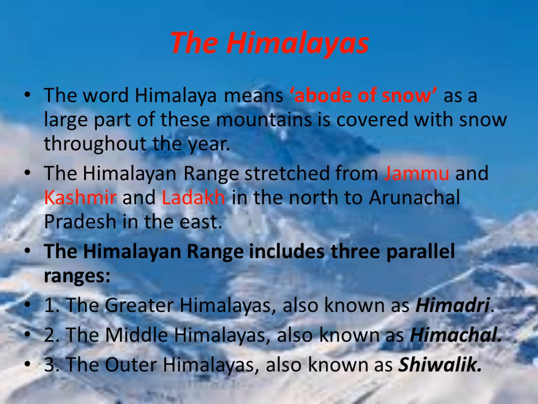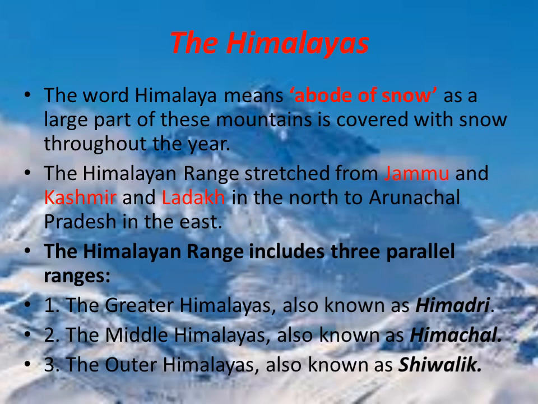Let us learn about the Himalayas. Everybody has seen the Himalayas? Yes? It is white in color, with a huge mountain range, right? Let us learn more about it. The word Himalaya means abode of snow, as a large part of these mountains is covered with snow throughout the year. So you have seen on the Himalayan mountains there is a layer of white snow full of ice, and it is called abode of snow.